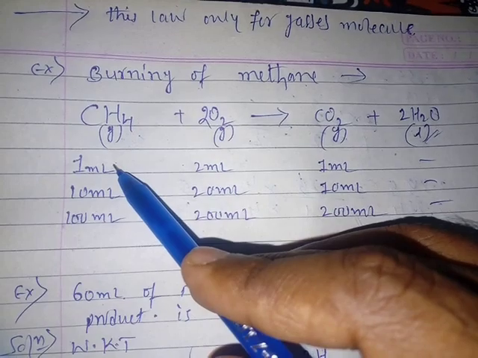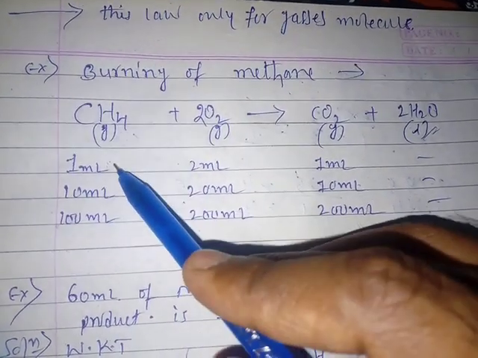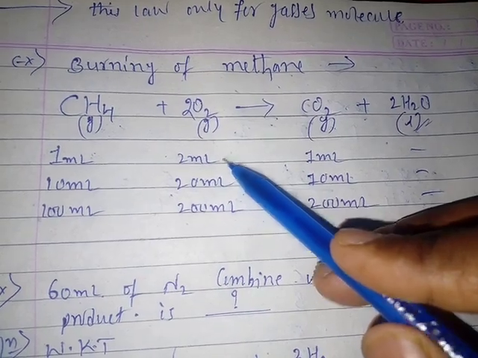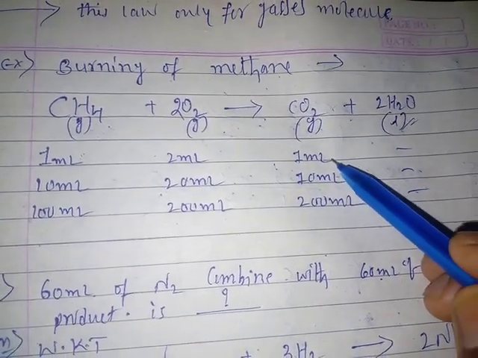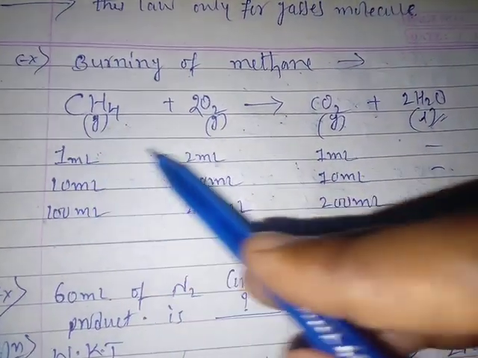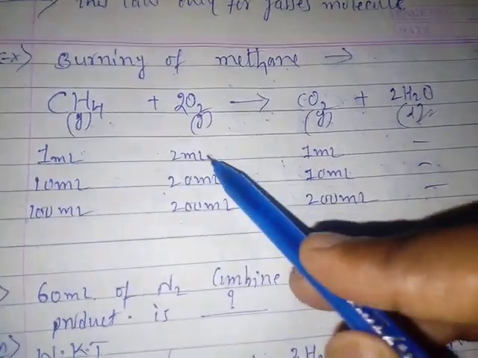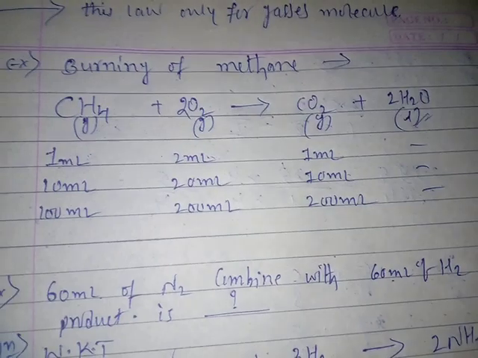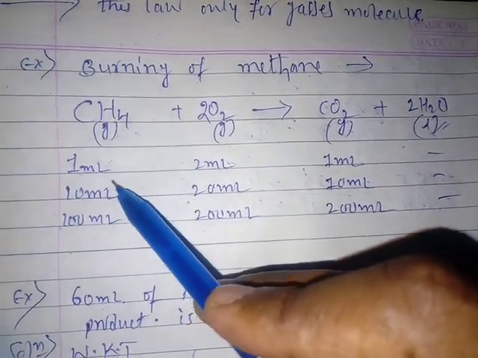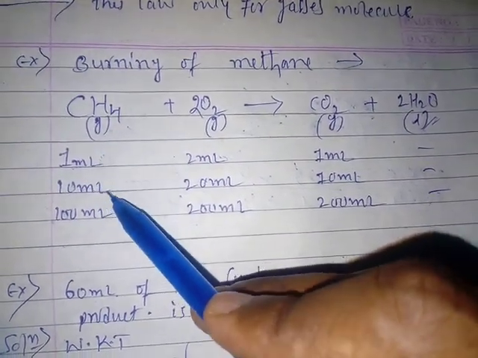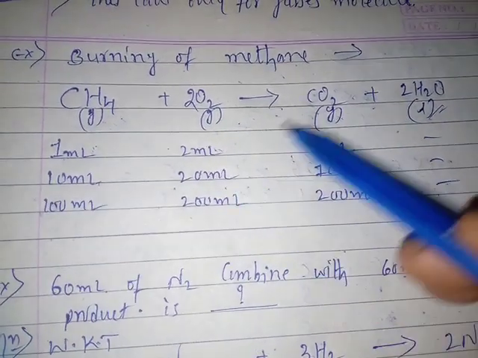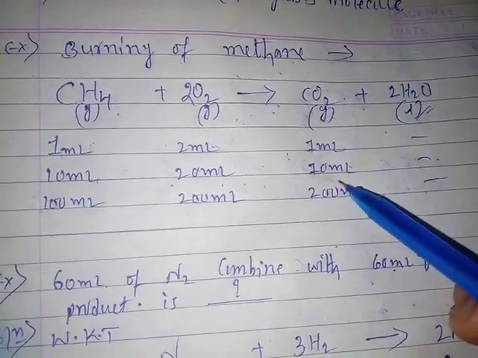Look at here. 1 ml of methane reacts with 2 ml of oxygen to form 1 ml of carbon dioxide. A simple whole number ratio is present here, 1:2, a simple whole number ratio of reactants. If you use 10 ml instead of 1 ml, then oxygen becomes 20 ml and carbon dioxide is again 10 ml.